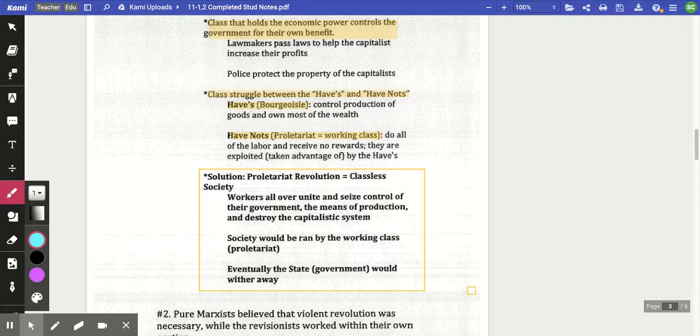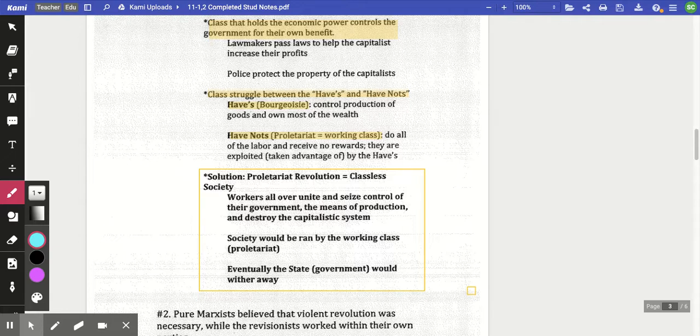And because we are in a classless society where one group does not hold economic power over the other, then there is no reason to have a government. Because, if we look up here, he says the government's there to protect the benefit of the people who hold all the wealth. Well, if we are all equal, then there is no reason for a government to even exist in a true communist society, and the government would wither away.